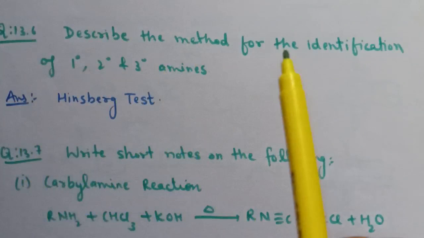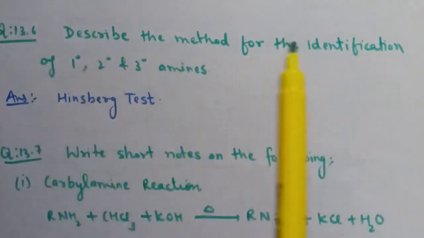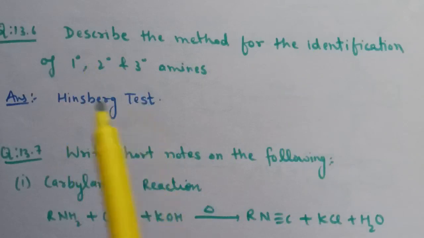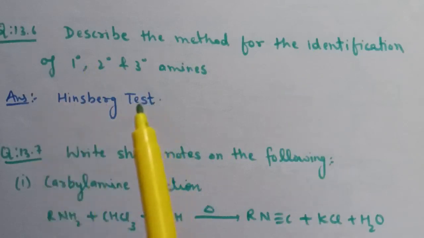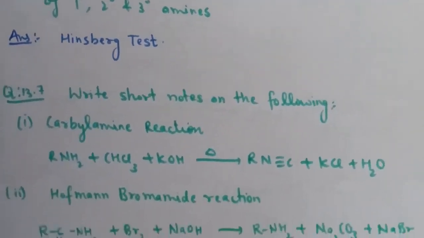Next question is question number 13.6. Describe the methods for the identification of primary, secondary and tertiary amines. These can be distinguished by the Hinsberg test. For reactions you can refer to lecture number 4. Next is question number 13.7.